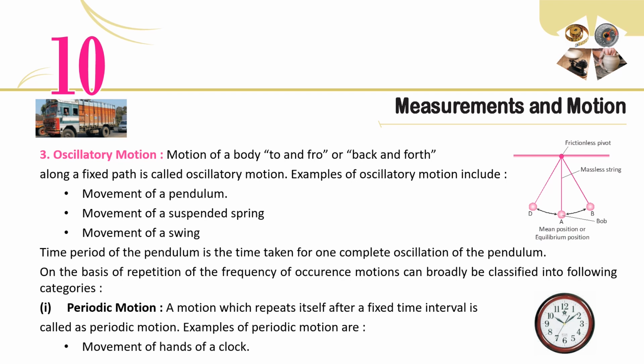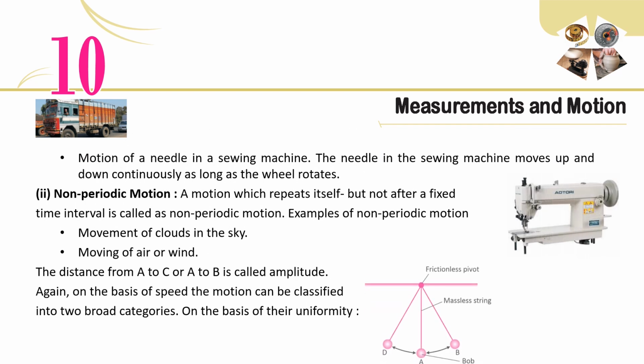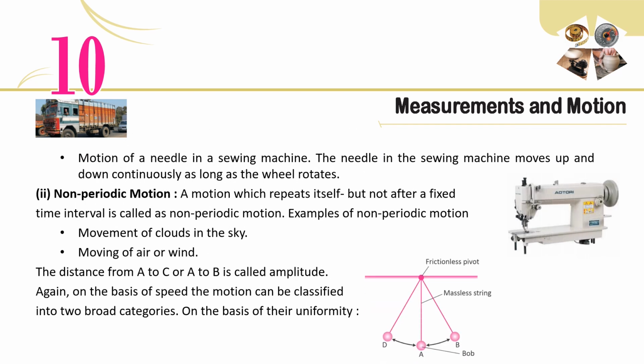On the basis of repetition or frequency of occurrence, motions can broadly be classified into the following categories. 1. Periodic motion. A motion which repeats itself after a fixed time interval is called periodic motion. Examples of periodic motion are movement of the hands of a clock and motion of a needle in a sewing machine. The needle in the sewing machine moves up and down continuously as long as the wheel rotates.